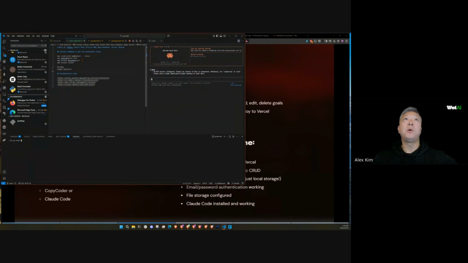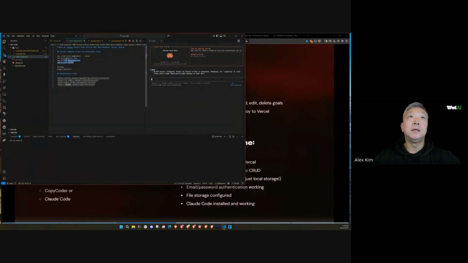Okay, so what I prepared here is a document called tech stack, and this is the stack that we're going to use to build this app on. First off is an install command for Next.js. The next command here is a package called shadcn, which has a lot of pre-built UI components. All right, so forms, buttons, there's a slew of them, and so it's a very popular package to work with Next.js and React apps. And as you can see here, we're going to install some packages to enable Supabase.